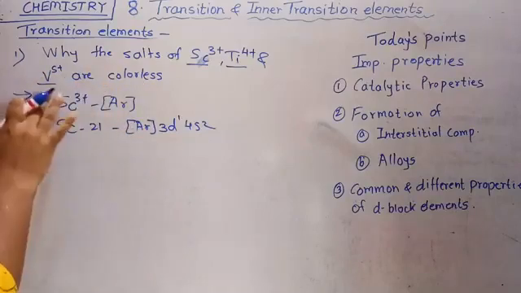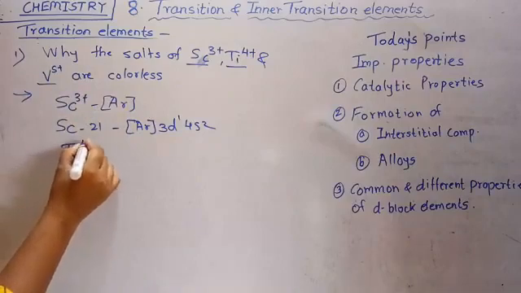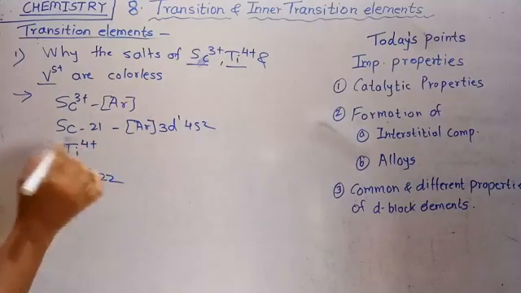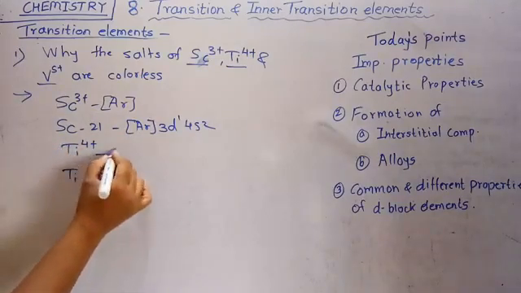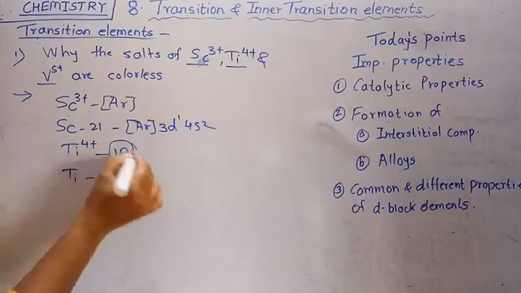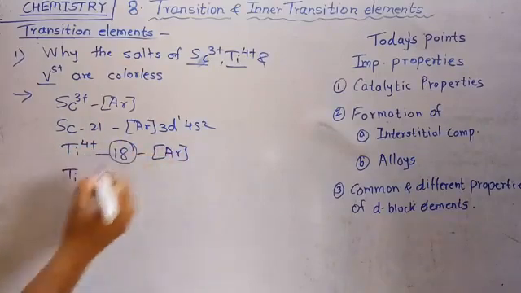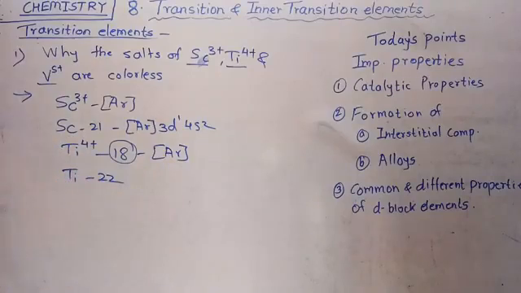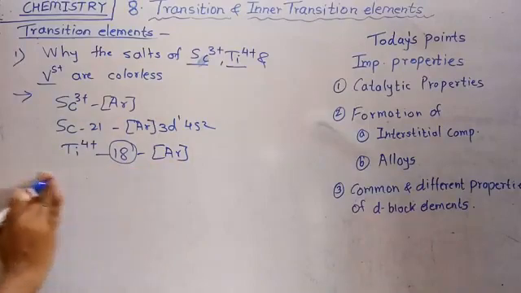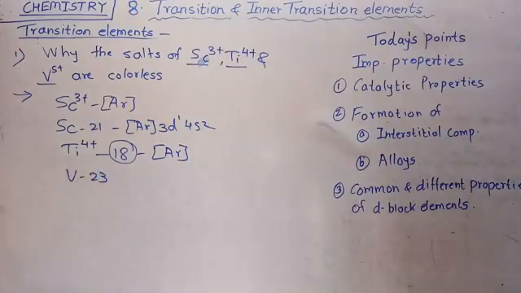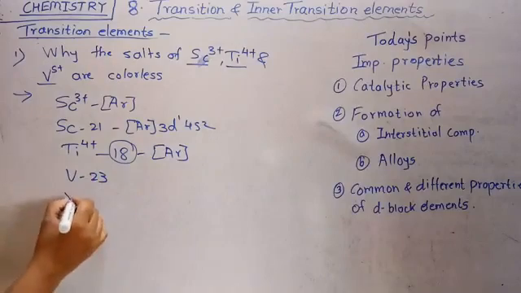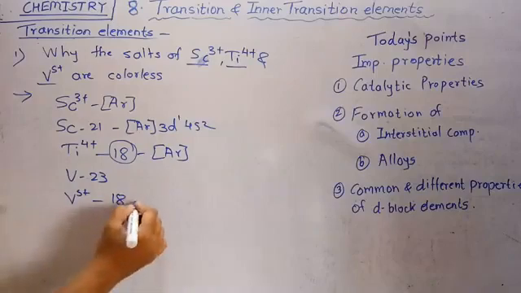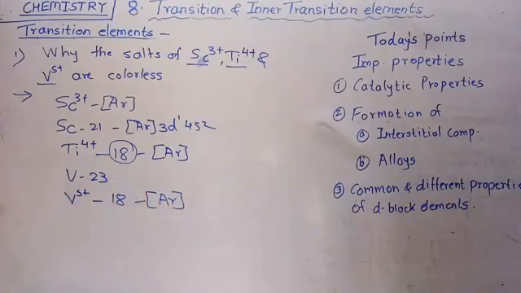Same here for titanium 4 plus. Titanium has atomic number 22. There is a removal of 4 electrons, which means the electron count is 18, the same as argon. So titanium 4 plus also forms colorless compounds. Then there is vanadium 5 plus. Vanadium has atomic number 23. There is a removal of a total of 5 electrons, so vanadium 5 plus has 18 electrons, which is only the argon configuration.